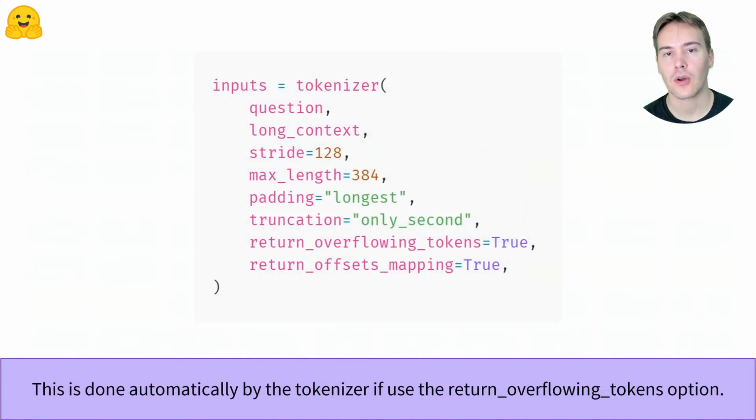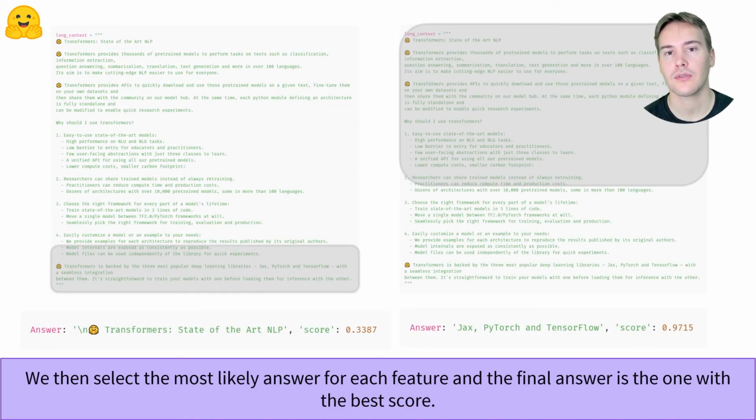The tokenizer does all of this for us automatically with the return overflowing tokens option. The stride argument controls the number of overlapping tokens. Here is how our very long context gets truncated in two features with some overlap. By applying the same post-processing we saw before for each feature, we get the answer with the best score for each of them. And we take the answer with the maximum score as a final solution.